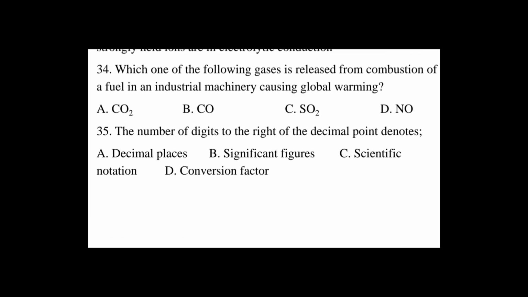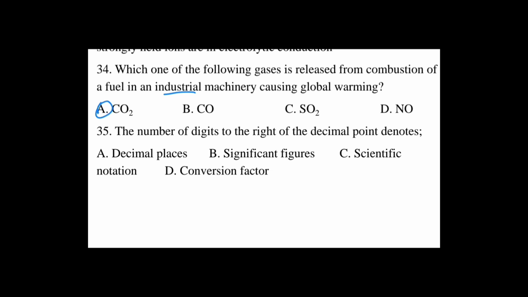Question number 34. Which one of the following gases is released from composition of fuel in industrial machinery causing global warming? A. Carbon dioxide, B. Carbon monoxide, C. Sulfur dioxide, D. Nitrogen monoxide. 34ኛ ጥያቄ ከሚከተሉት ጋዝ ውስጥ ከትልልቅ ነዳጅን ከሚጠቀሙ ትልልቅ ኢንዱስትሪያል ማሽነሪዎች ውስጥ የሚወጣ ጋዝ ያ ጋዝ ለግሎባል ዋርሚንግ መንስኤ የሆነው የትኛው ነው የሚለው ይሄ መልሱ ማን ይሆናል?